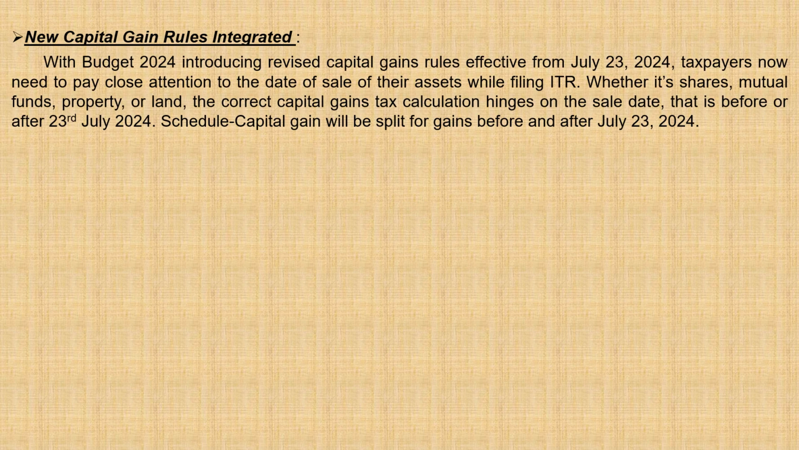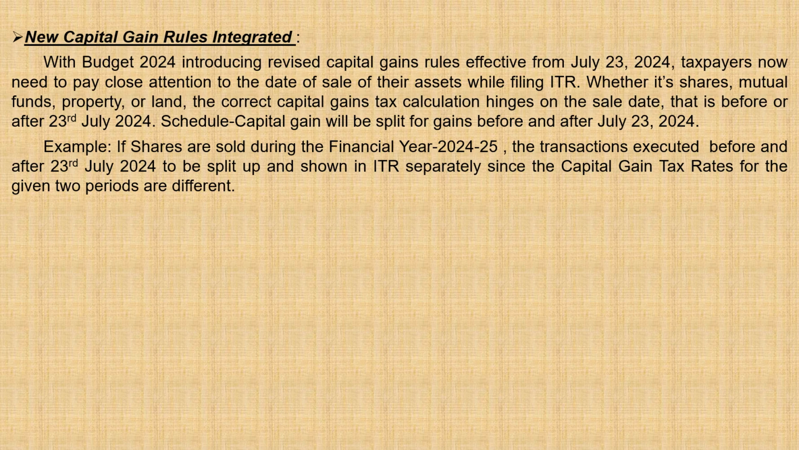New capital gain rules integrated. With the implementation of the new capital gain tax rule from 23rd of July 2024, we have to provide split-up details of transfer of shares, mutual funds, property, etc. made before and after that date, since the tax rates are different for the said two periods. For example, if shares are sold during the financial year 2024-25, the transactions executed before and after 23rd July 2024 are to be split up and shown in ITR separately, since the capital gain tax rates for the given two periods are different.